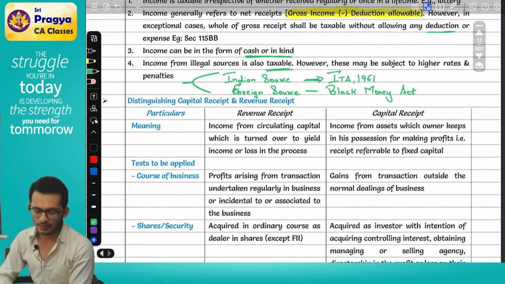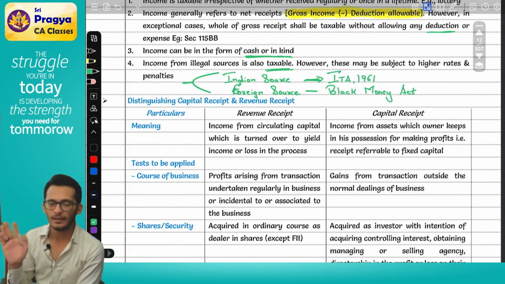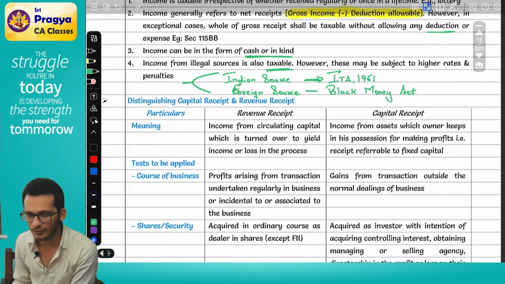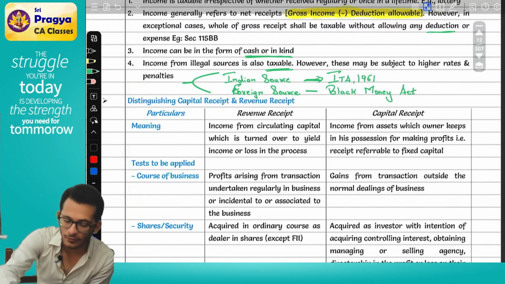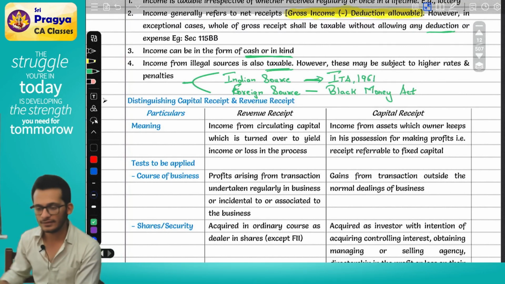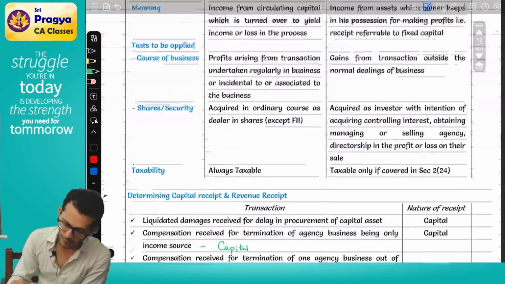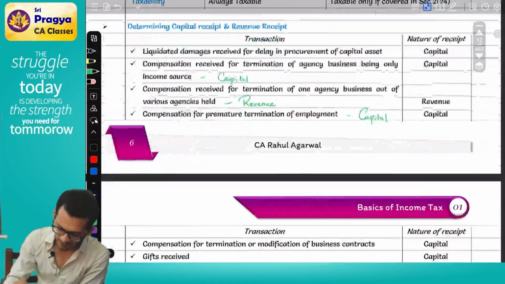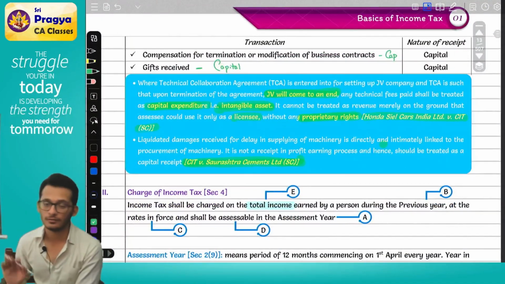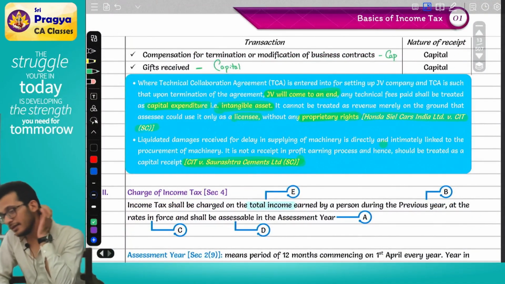Clear? Yes, keep this in mind. When we do the chapter of black money, you'll understand this better. Right now, this is just to understand. Can we go forward? Yes. Okay. This is what we have defined. What is capital receipt and revenue receipt? Everything is clarified. Then we did all the case laws also. With me till here? Yes.